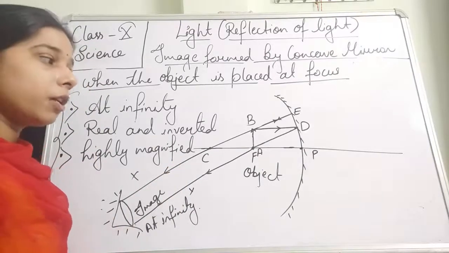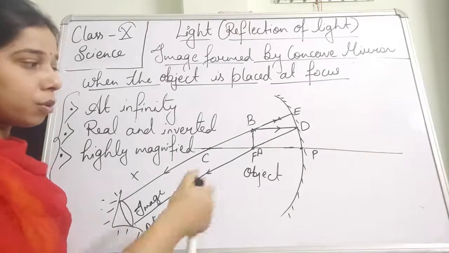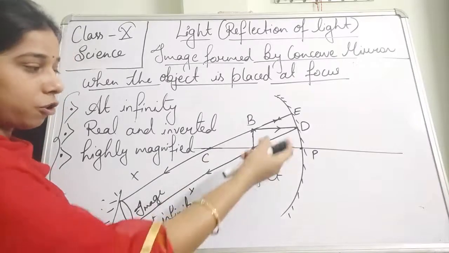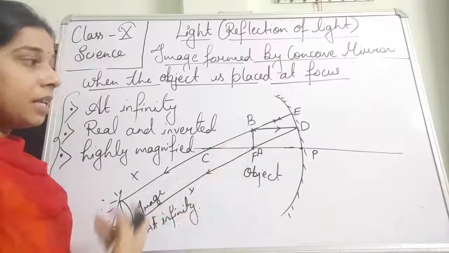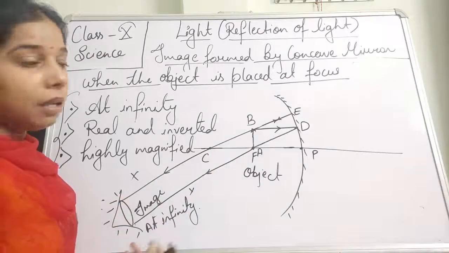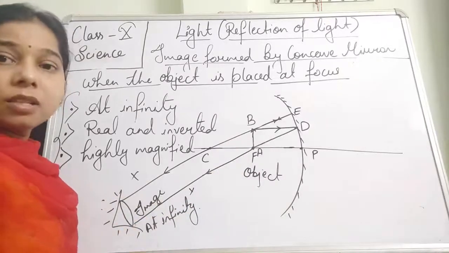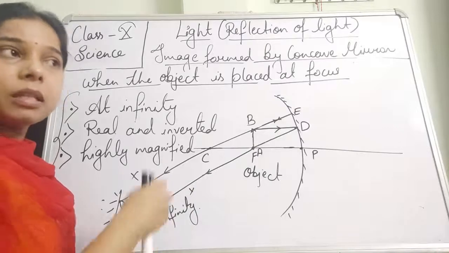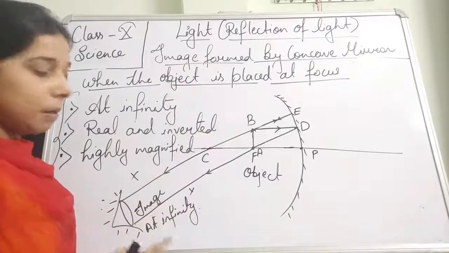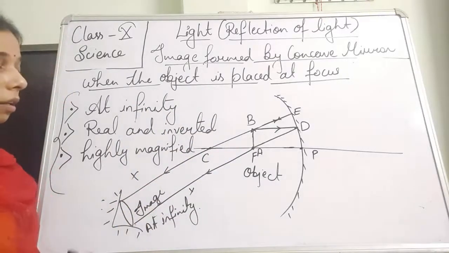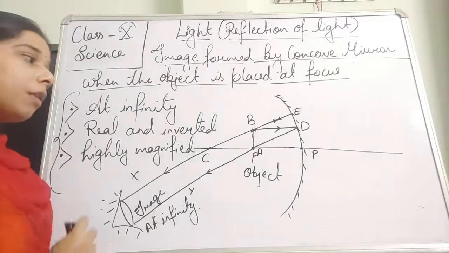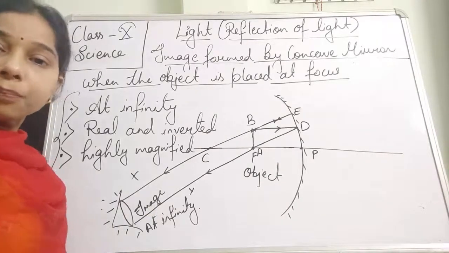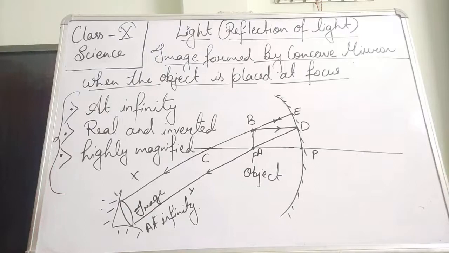When we keep the object at focus, after reflection the rays pass through the focus as well as through the center of curvature, and finally they do not meet each other; it seems that they meet at infinity, and due to which the image will be real, inverted and highly magnified.